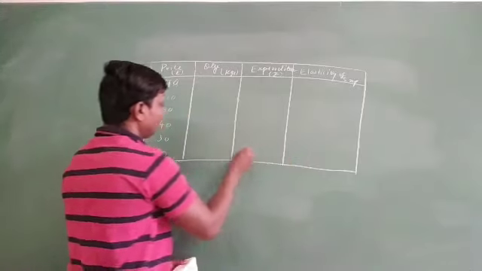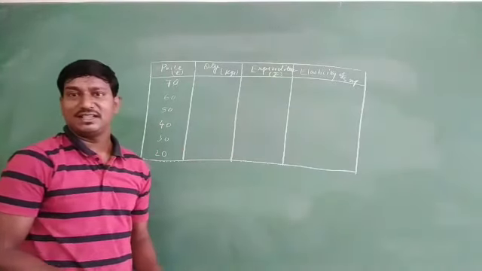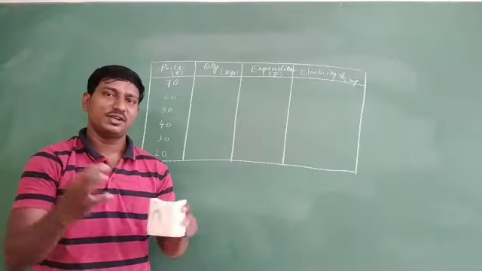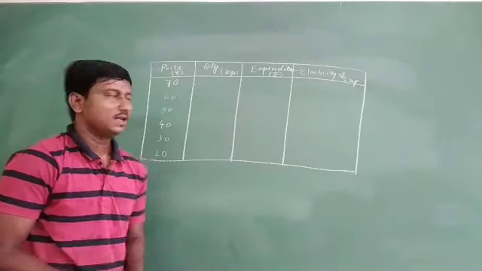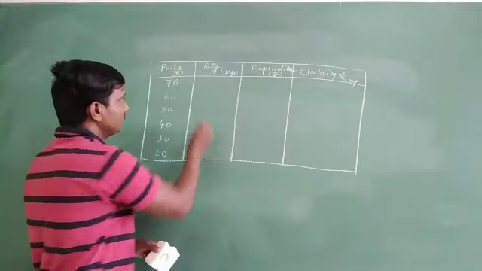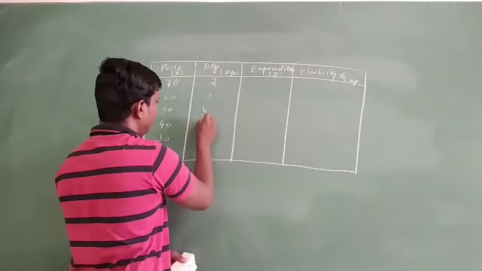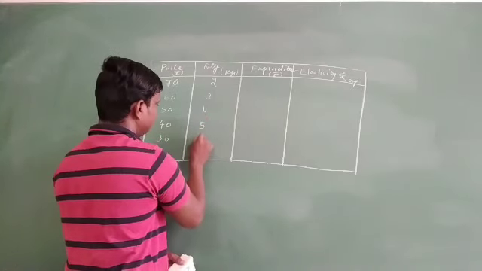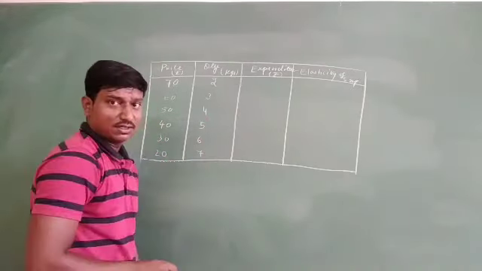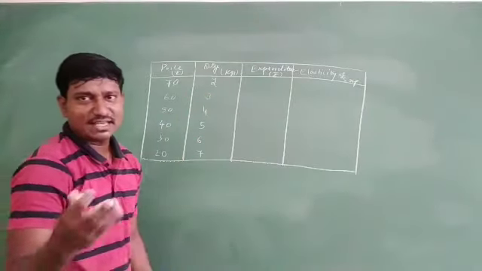Well, in the same way, let us go to the quantity. As we know, the law of demand tells us as the price is more, the quantity demanded that we purchase is going to be less. So here the price is more, that is 70 rupees, so we have to purchase less. So I take 2, 3, 4, 5, 6 and 7. See, as the price goes down, the quantity goes on increasing as per the law.